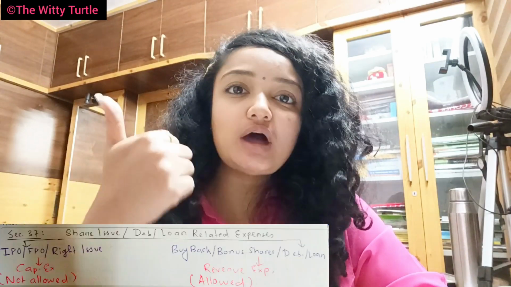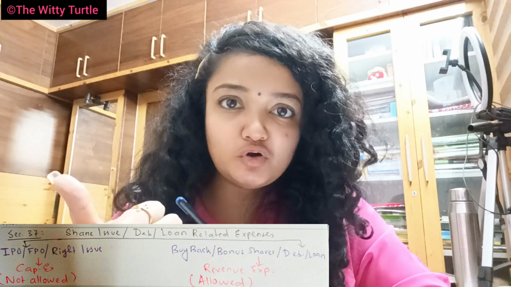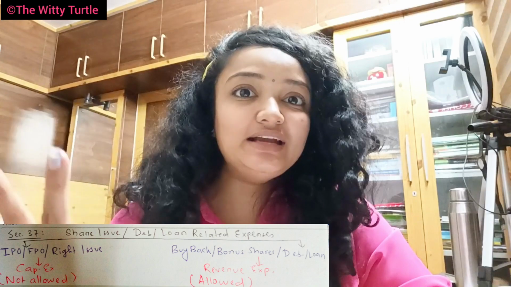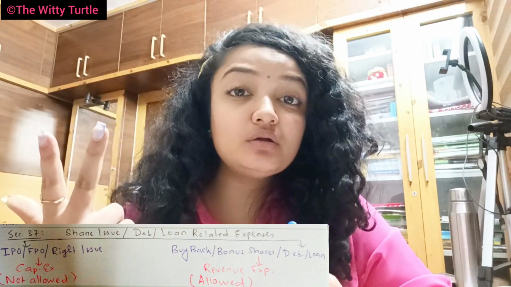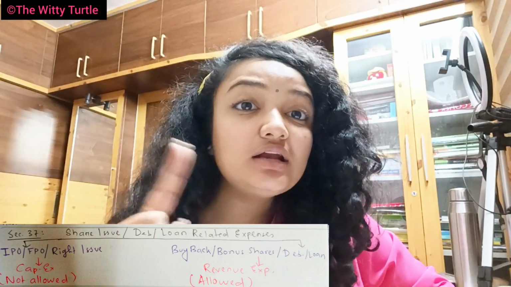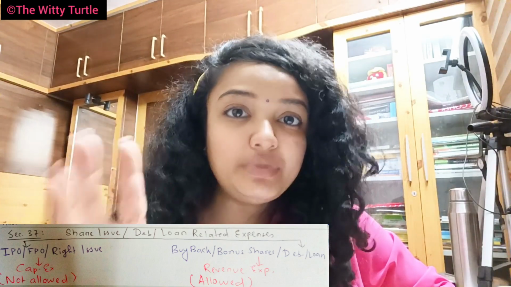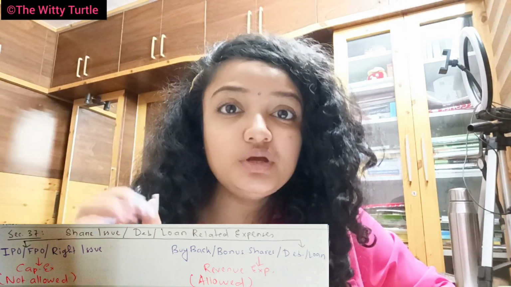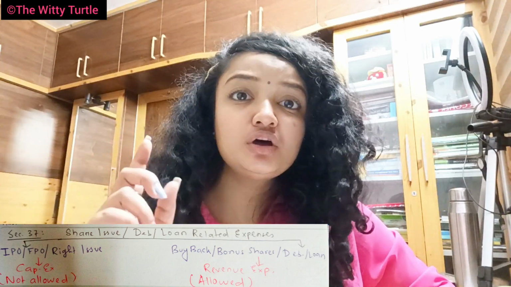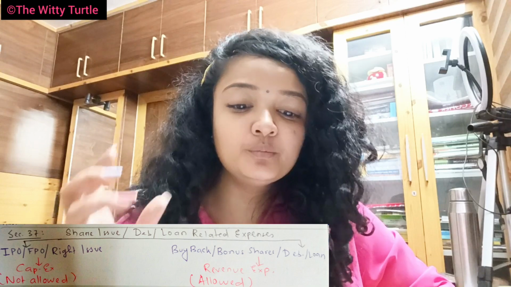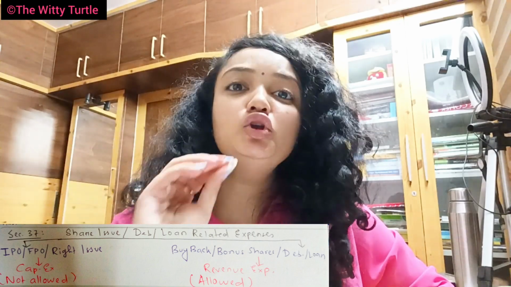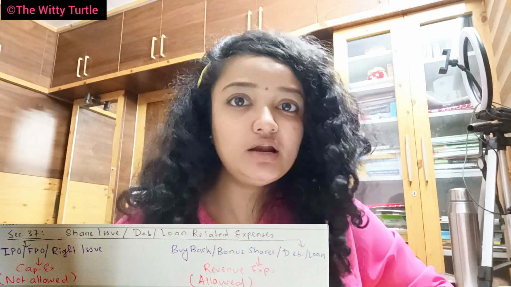In relation to an IPO, that is your initial public offering, or an FPO, further public offering, or a rights issue, in the cases where you are making any rights issue, they are considered to be a capital expenditure, so they are not allowed. So the expenditure related to issue of shares in case of IPO, FPO, or rights issue is not allowed, right? They are not allowed.